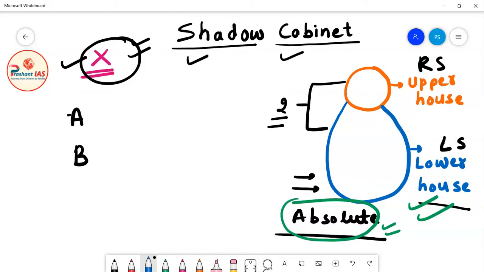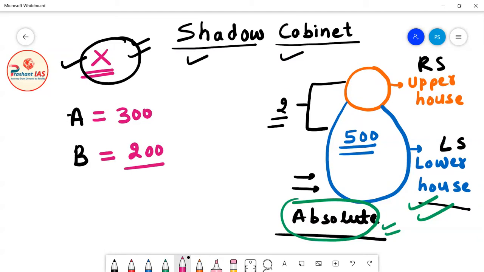Now friends, let's suppose that the total number of seats in the lower house of the parliament of that country is 500. So the total membership of the lower house is 500. Now let's suppose, in a general election, political party A got 300 seats and political party B got 200 seats.